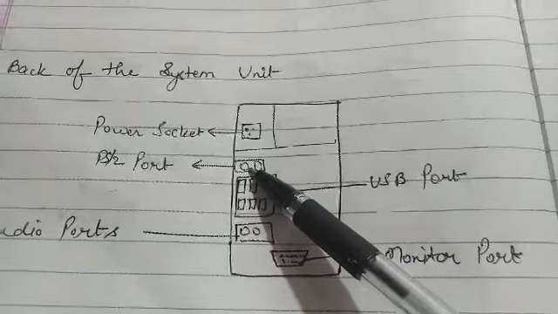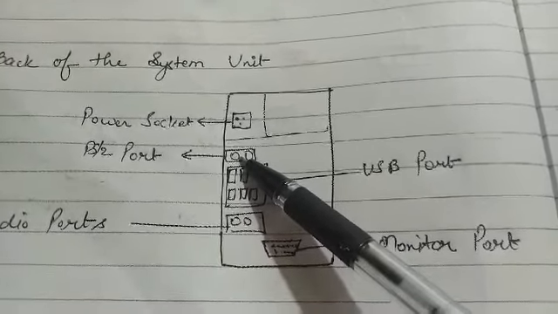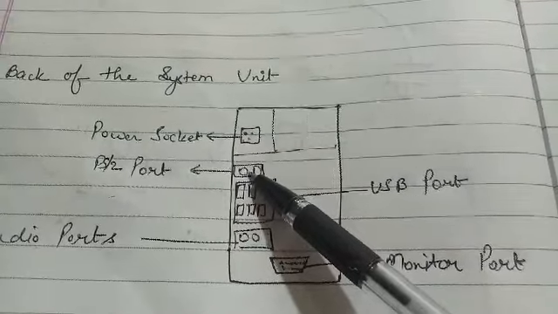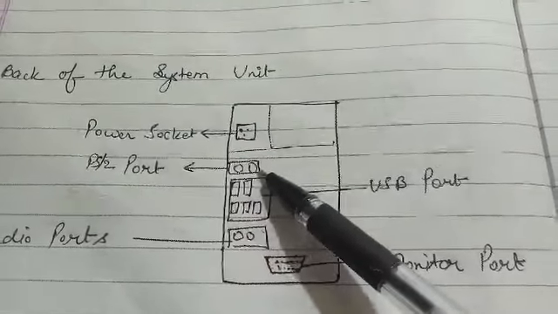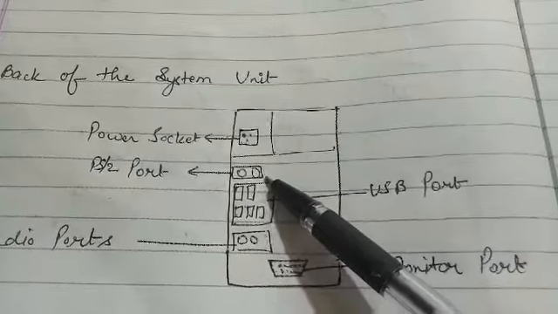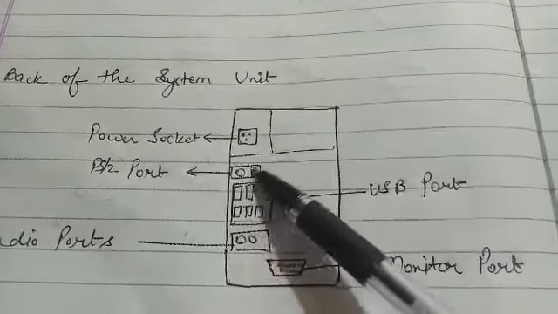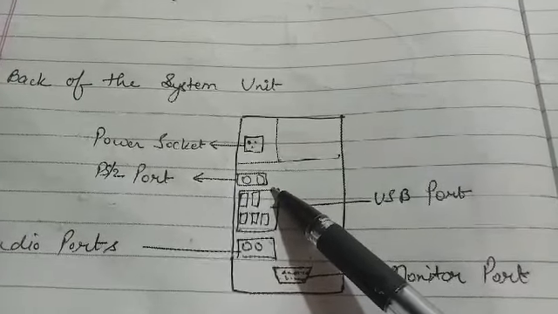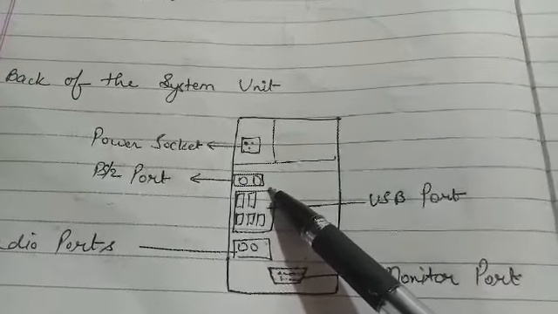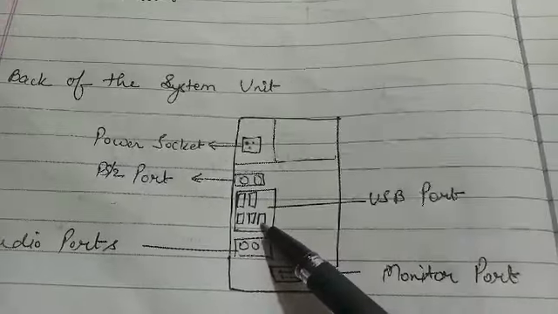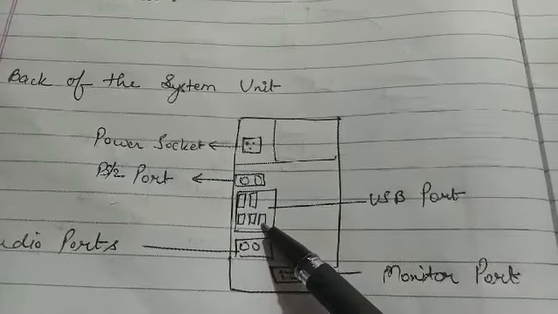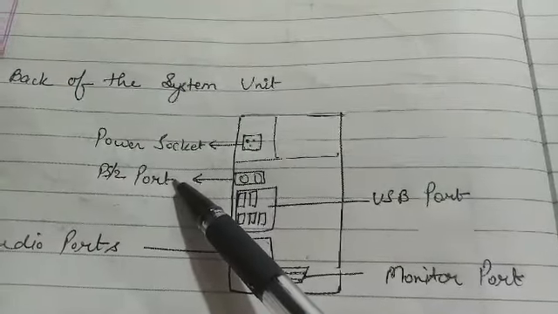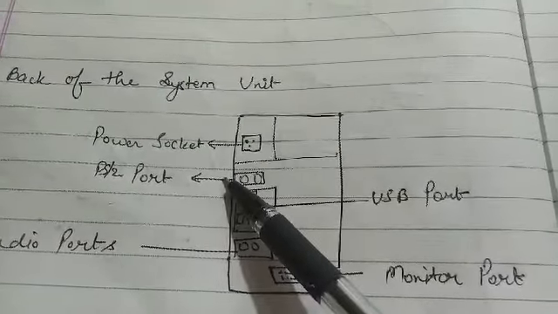It is used to connect the mouse and keyboard. These days this port is replaced by the USB port. If you want to connect the mouse and keyboard, you can connect them through the USB port.